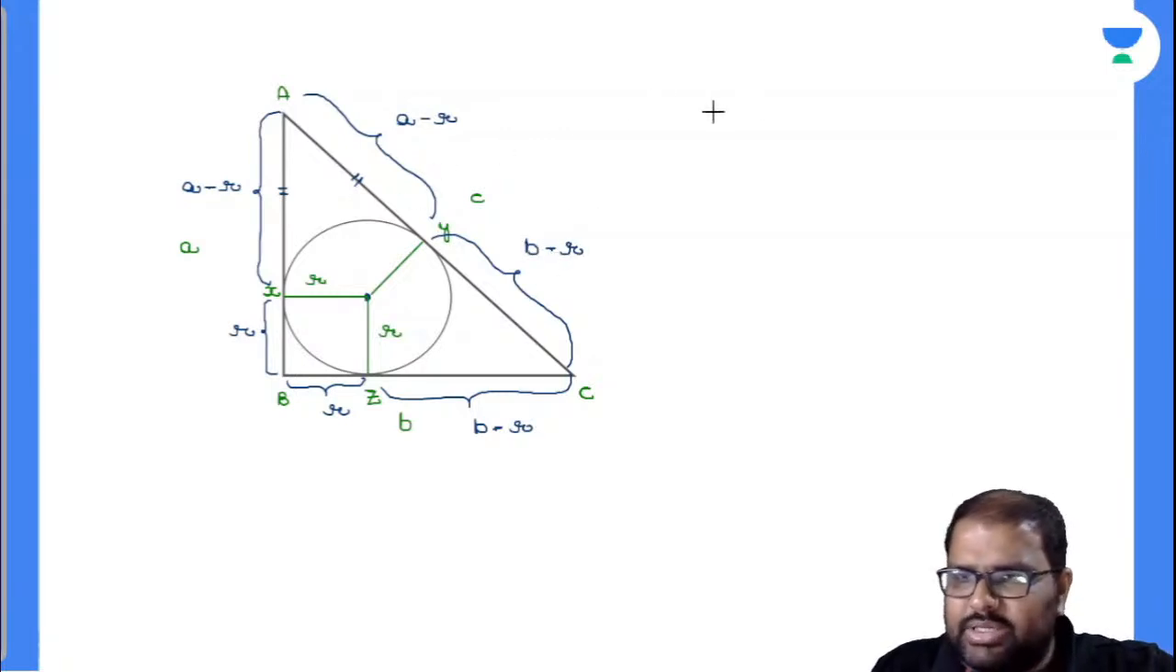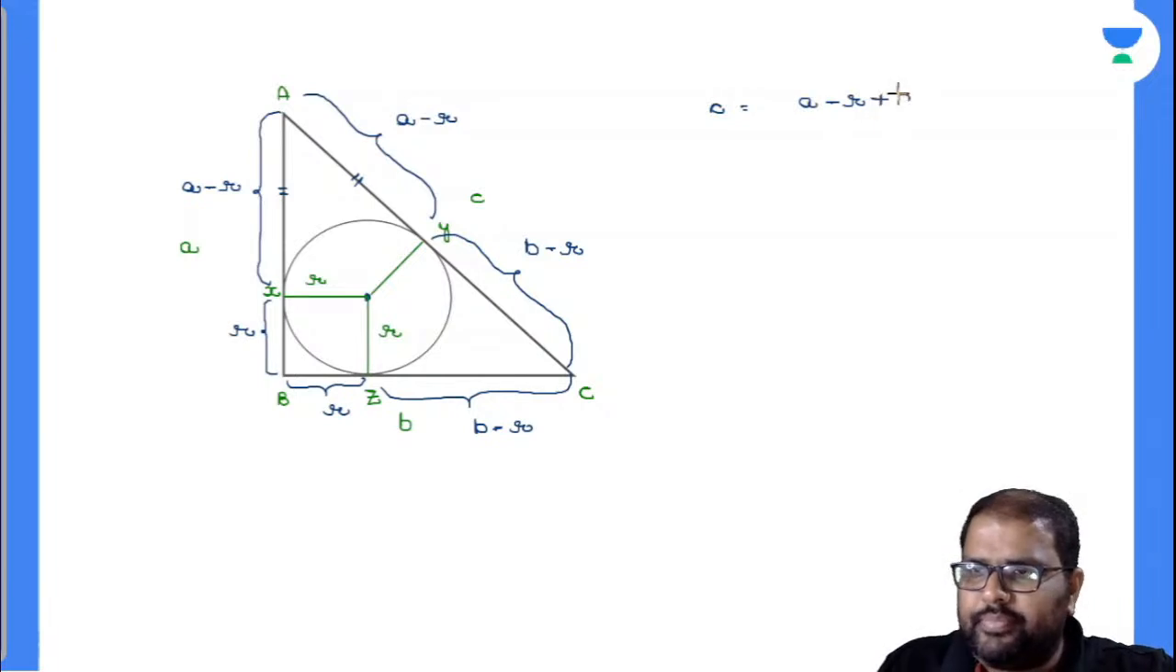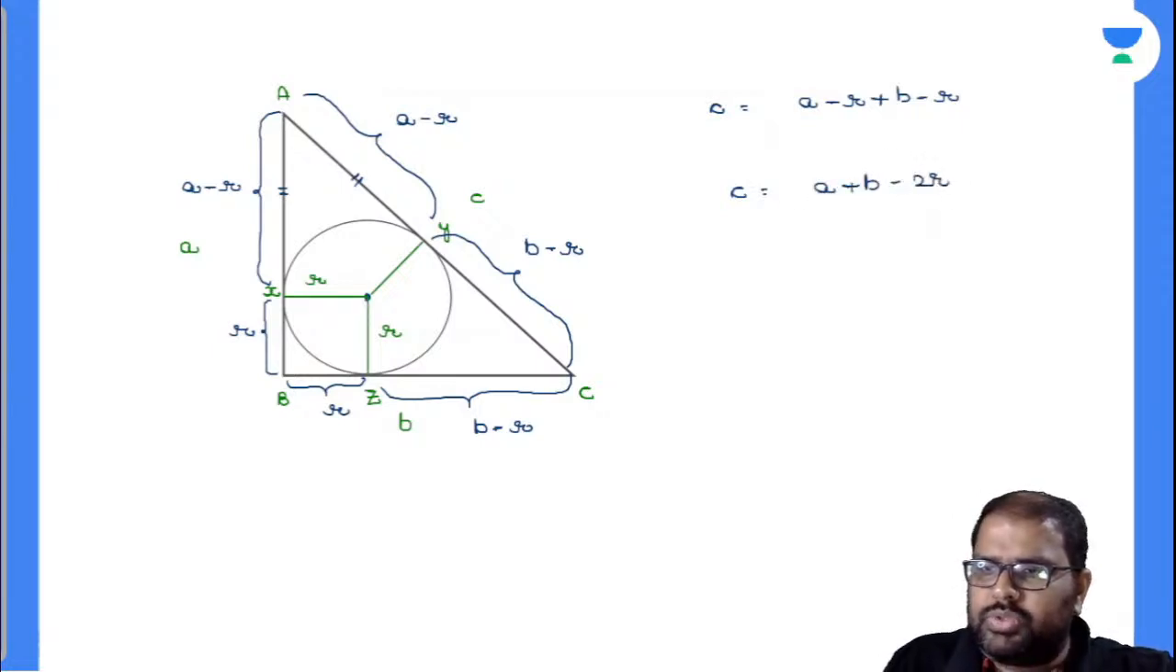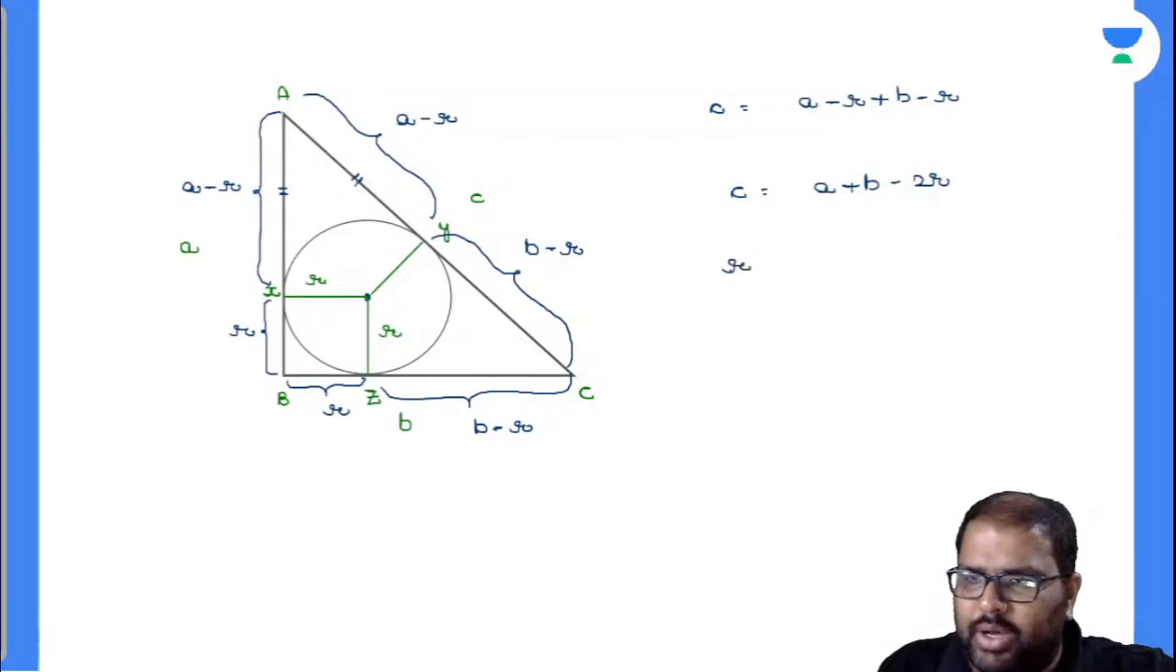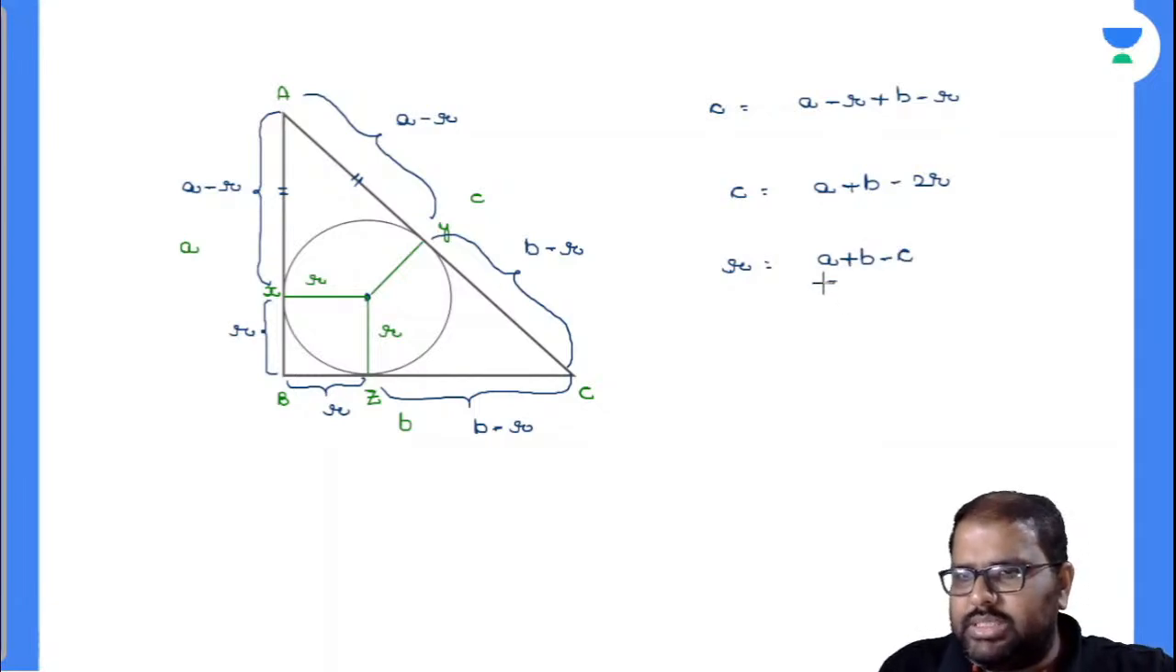Now, what is your C value? C is nothing but equal to A minus r plus B minus r. So C is equal to A plus B minus 2r. I will take it down like this: small r is nothing but equal to (A plus B minus C) divided by 2. So this is the derivation for this.